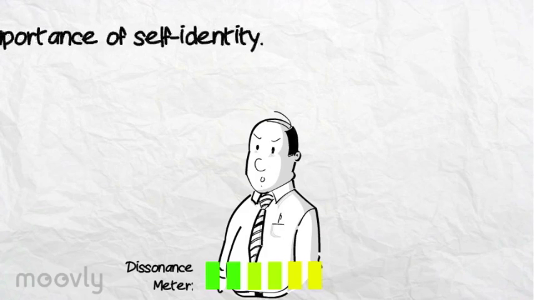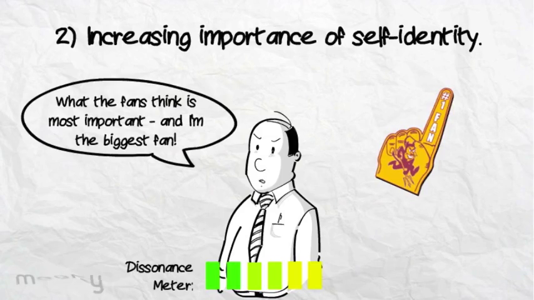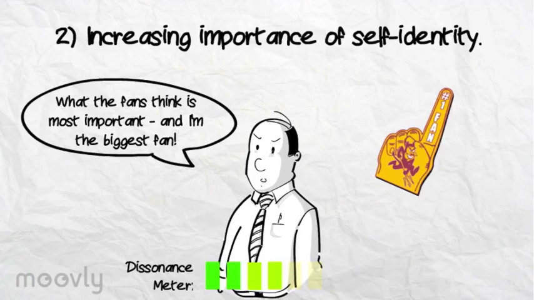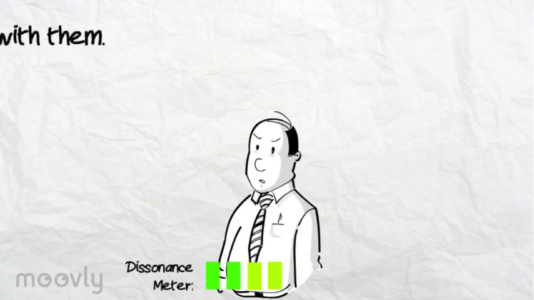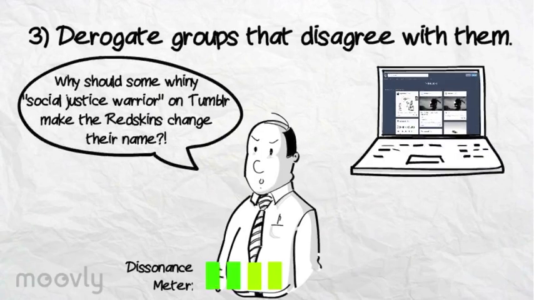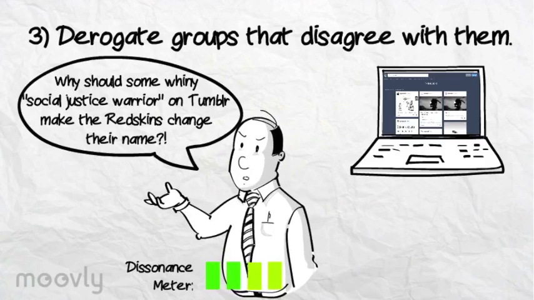Jim might also try to increase the importance of his self-identity to decrease dissonance. For example, he might say, "What the fans think matters most, and I have been a Redskins fan longer than anyone I know." In addition, Jim might derogate groups that disagree with him. For example, he may claim, just because some teenage social justice warrior is on Tumblr stirring up imaginary problems doesn't mean my favorite team has to change their name.